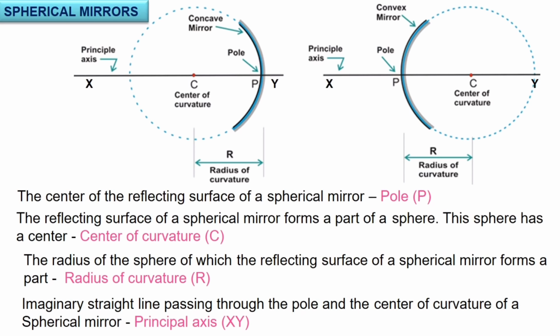The radius of the sphere of which the reflecting surface of a spherical mirror forms a part is called the radius of curvature. That is, the radius of the sphere is nothing but the radius of curvature. That is also available for both the mirrors. The last one is the imaginary straight line passing through the pole and the center of curvature of a spherical mirror, which is the principal axis. So this principal axis is available for both the mirrors. Have a look at that.